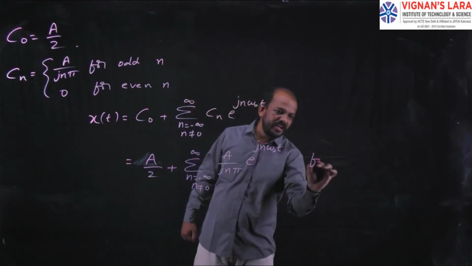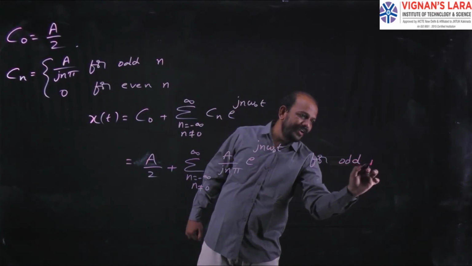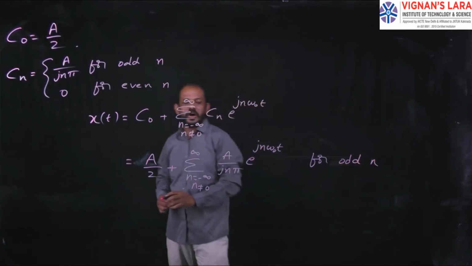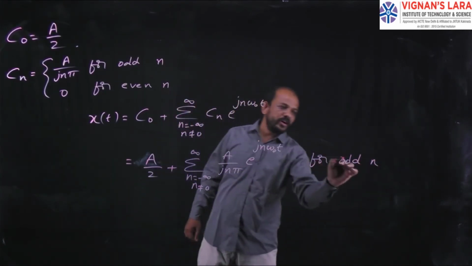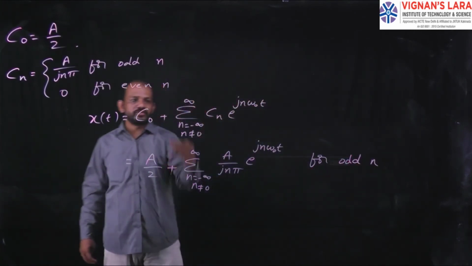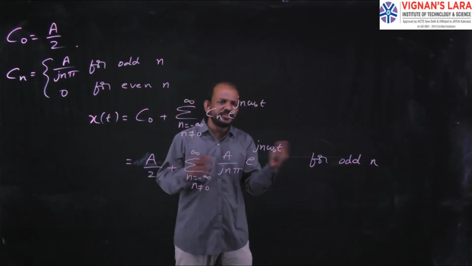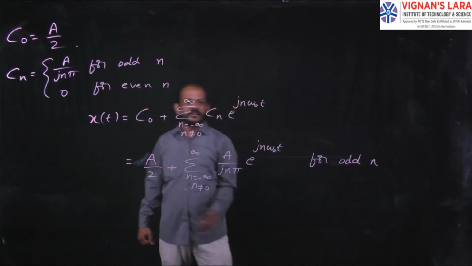Why odd n? Because for even n the value is 0. If you go for the even values 2, 4, the value is 0. If you add that 0, there is no difference. So I will write it as odd n.